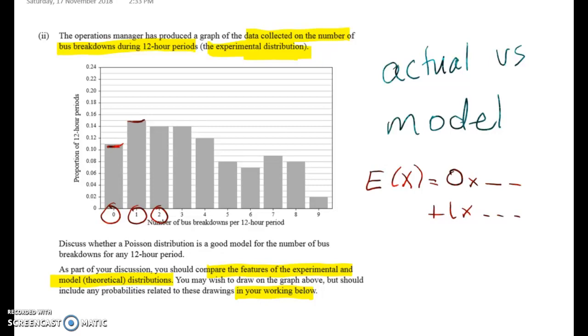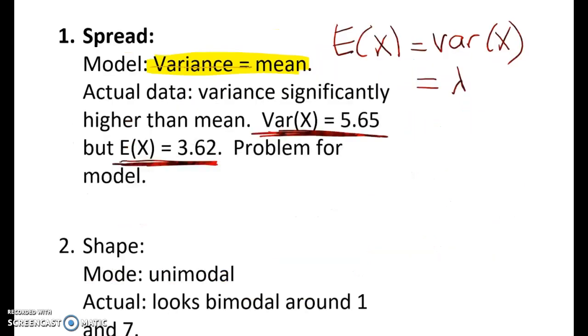Right, you do that and you do the same thing and you calculate the variance. So if the Poisson is a good fit, what you should find is that those two numbers are pretty similar. But in here, they're not. They're miles apart. So that's a big problem. And that's the best thing to say first of all.